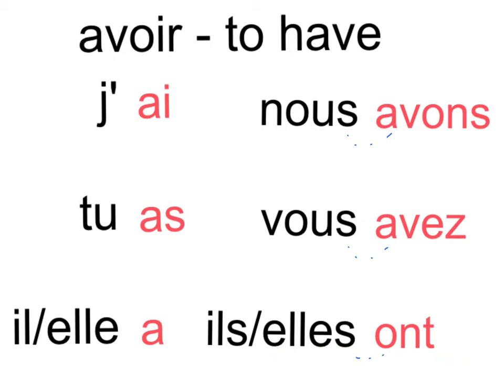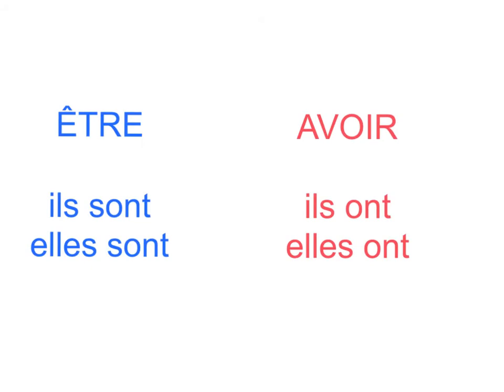Right? Now here, I just want to very quickly compare and contrast the il and elle plural forms in être and avoir because they're very close and people tend to mistake them one for the other. So in être, to be, so they are, it starts with an S, okay?